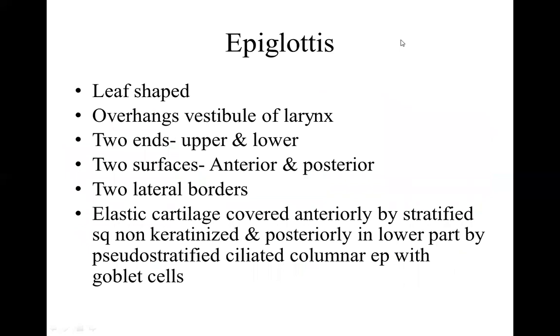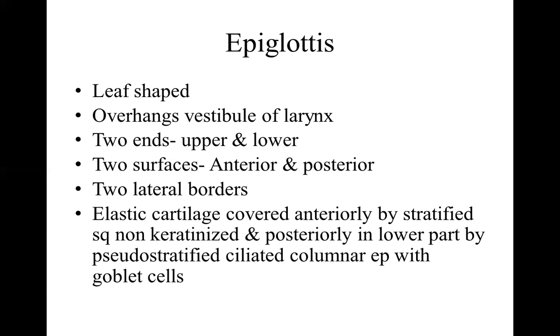We discuss the four important cartilages. Epiglottis is leaf shaped, overhangs the vestibule of larynx. It has two ends, upper and lower, two surfaces, anterior and posterior. The anterior surface is also called oral surface. Posterior surface is called laryngeal surface. Two lateral borders. It's an elastic cartilage covered anteriorly by stratified squamous non-keratinized epithelium, the oral surface, and posteriorly, the lower part, by pseudostratified ciliated columnar epithelium with goblet cells, that is the laryngeal surface.